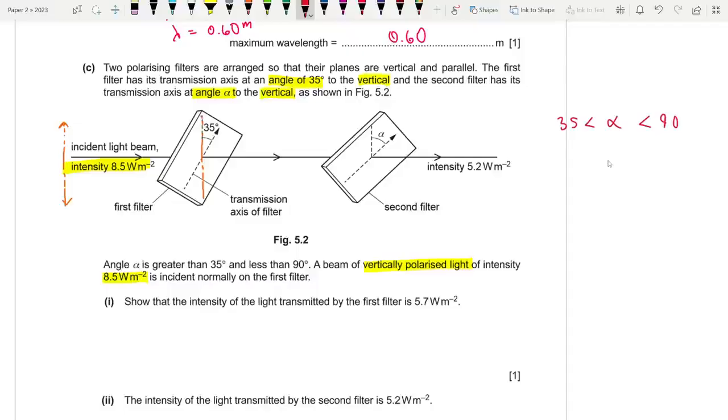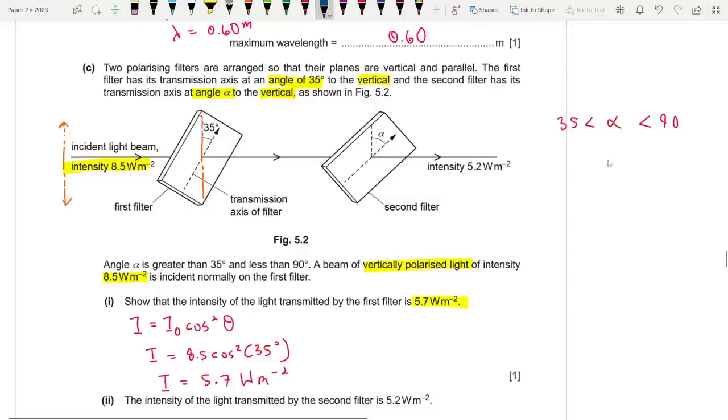So Malus's law states that, what is Malus's law? I is equal to I naught cos square theta. So I is equal to 8.5 cos square, what's theta? 35 degrees. Let's do this. So cos 35 square into 8.5 gives me a value of 5.7 to two significant figures, which does match. So this over here is my new light.